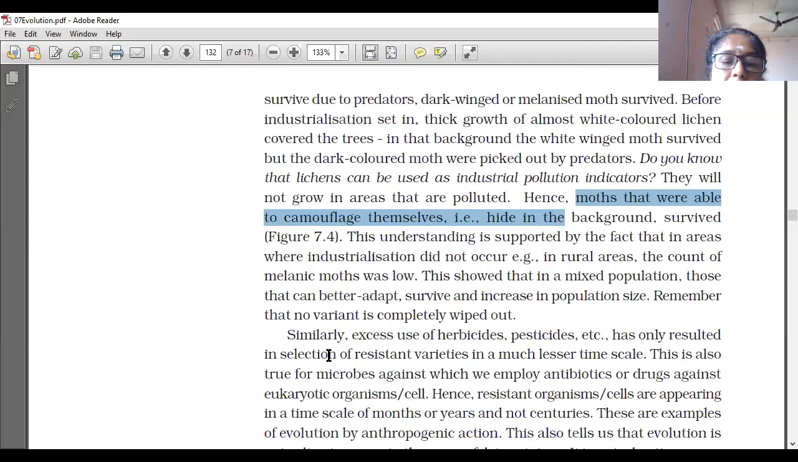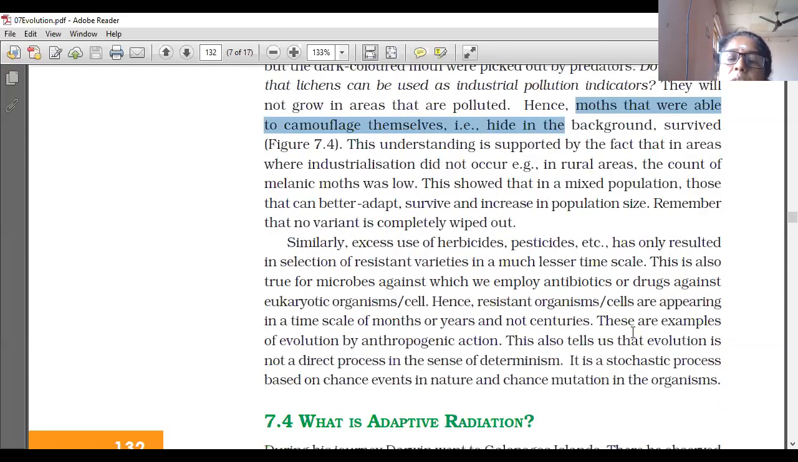Excess use of herbicides and pesticides has only resulted in selection of resistant varieties in a much lesser time scale. This is also true for microbes, against which we employ antibiotics, or drugs against eukaryotic organisms or cells. Hence, resistant organisms and cells are appearing in a time scale of months or years and not centuries. These are examples of evolution by anthropogenic action.